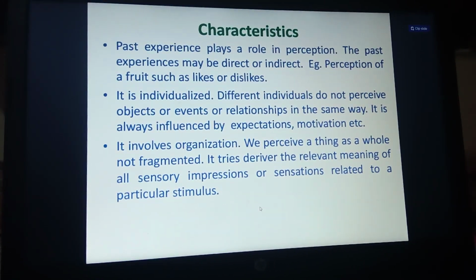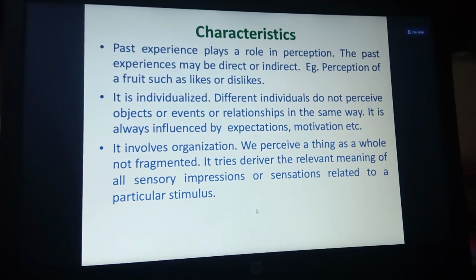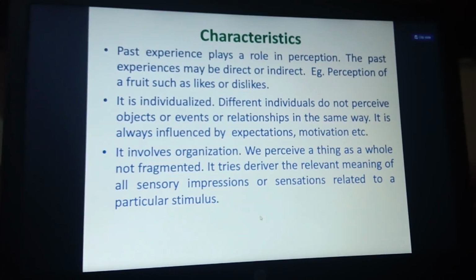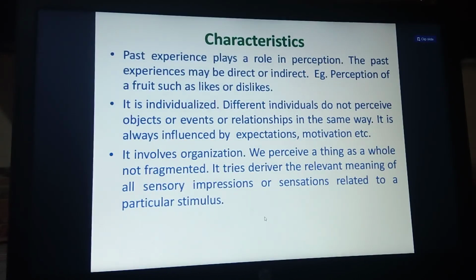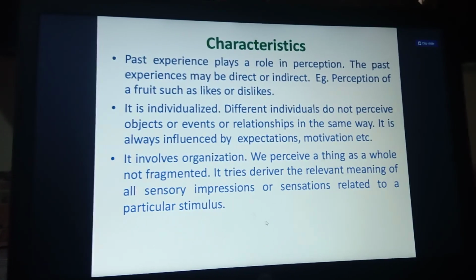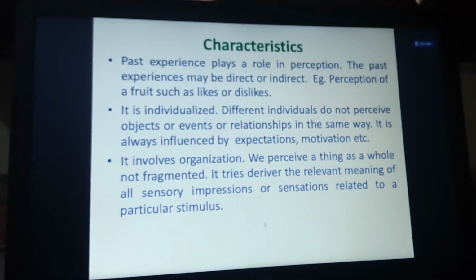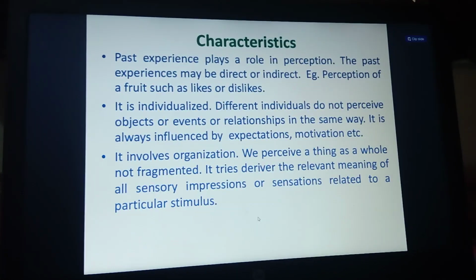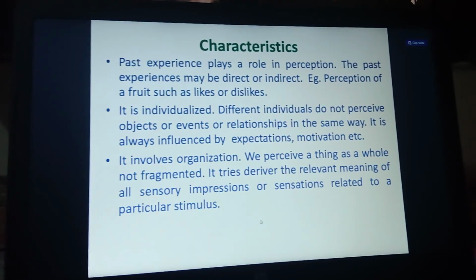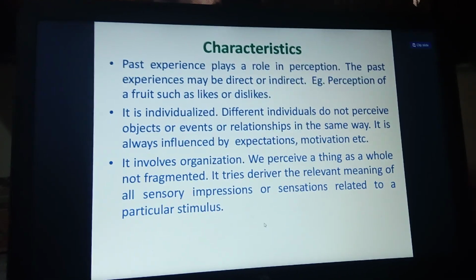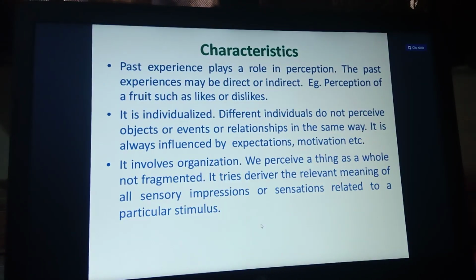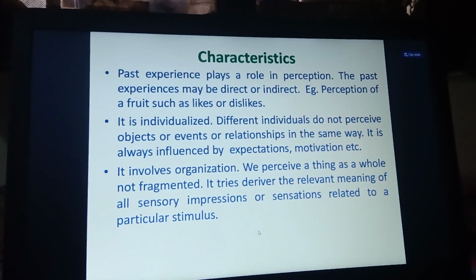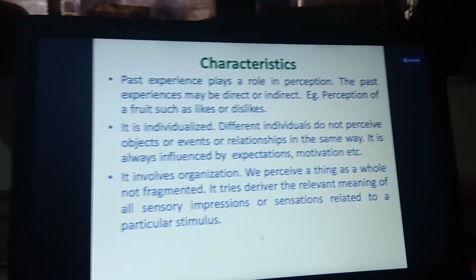Once the perception is bad, automatically, frequently in your lifetime, your perception of that curry or vegetable is like or dislike only. Okay, and it is individualized, so nobody else is going to perceive your thoughts; you yourself have a perception. Okay, your own interpretations and your own values, only you are going to select.